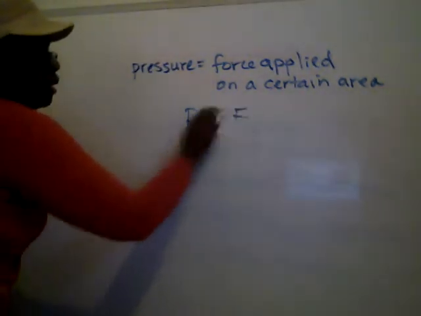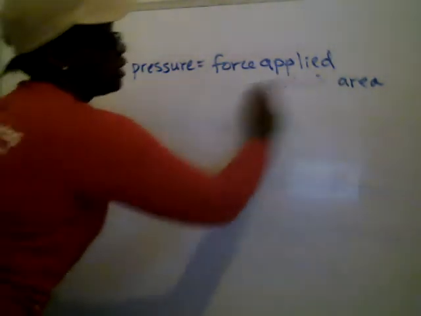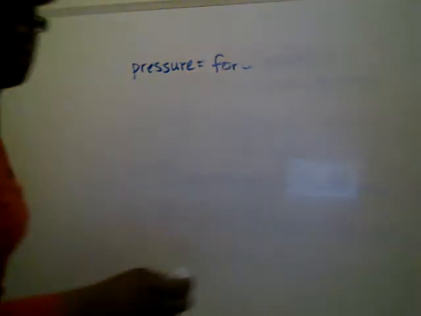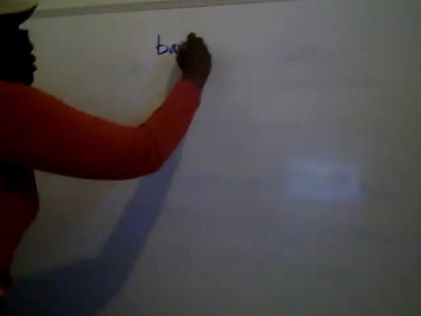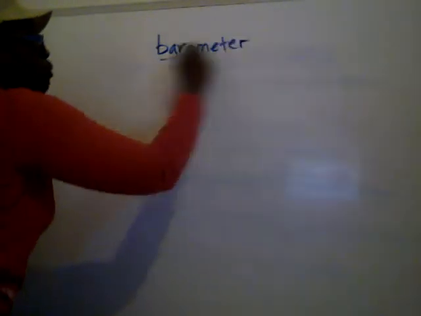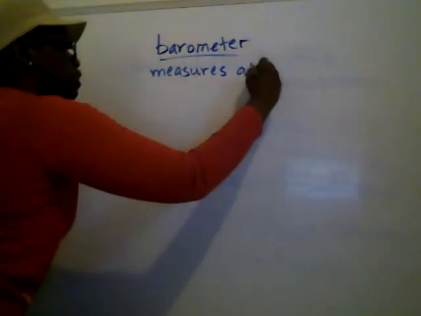So our atmospheric pressure in Maryland is very different than the atmospheric pressure in, say, Colorado. But we're just measuring the pressure of the molecules around us. So a barometer is something that you can use. A barometer measures air pressure or atmospheric pressure.